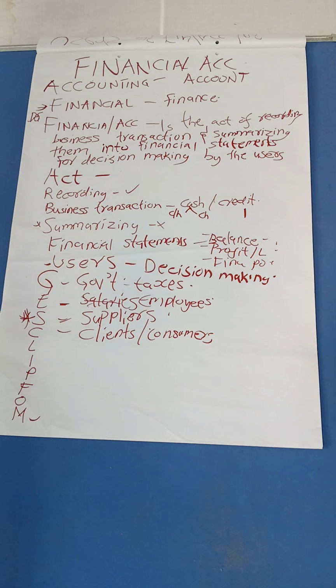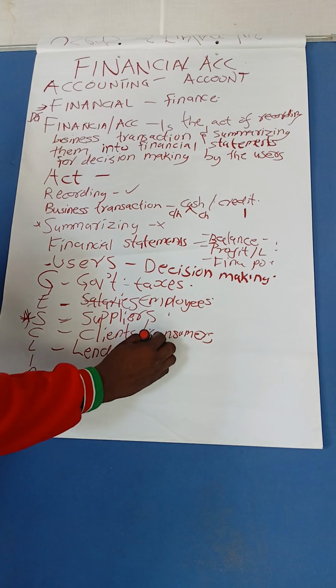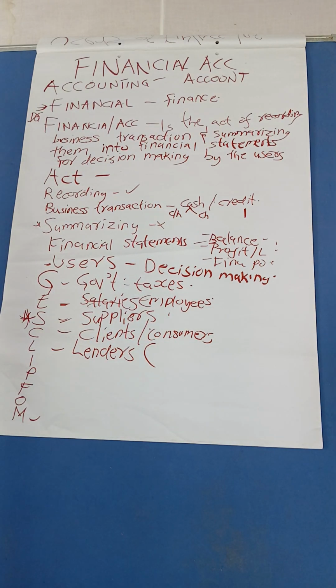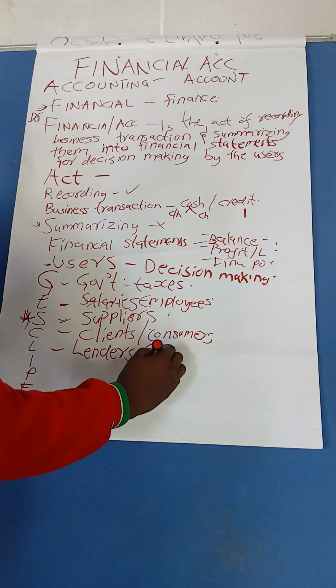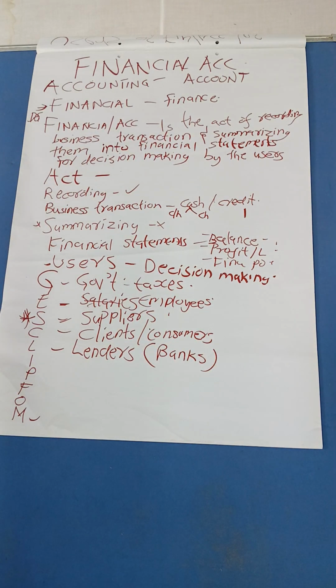Good. We have lenders. They are also in need of accounting information. Who are lenders? In this case, I can just refer to banks. Because one day you will walk into the bank and you are in need of a loan. This loan, given to the business, they will have to review the accounting information. They have to tell, are you able to pay this amount of loan you have borrowed? So the banks come in there.